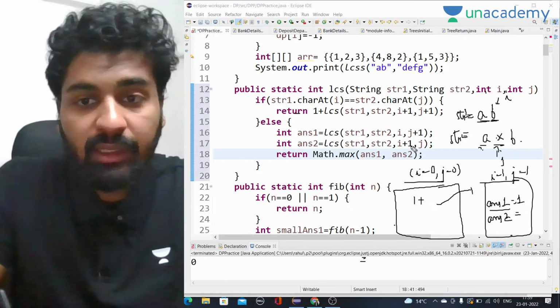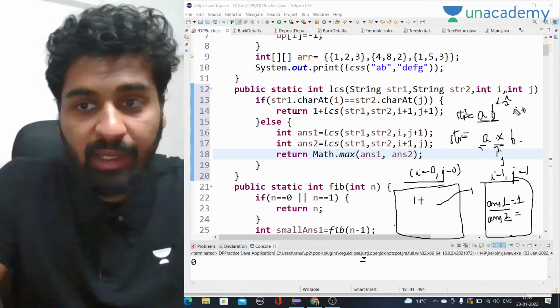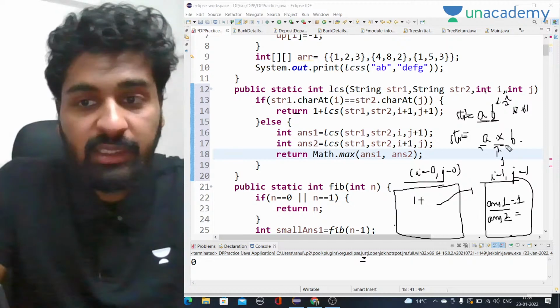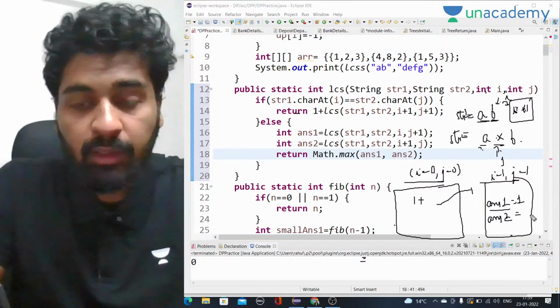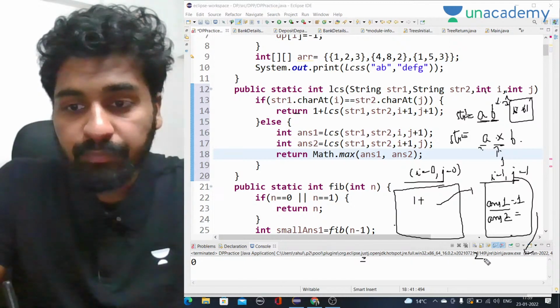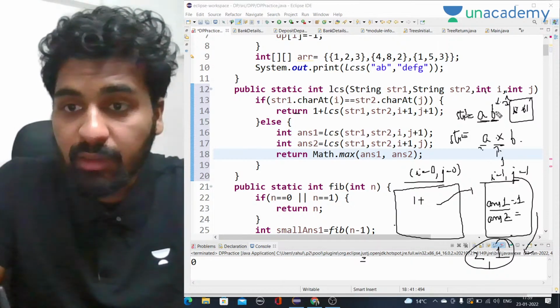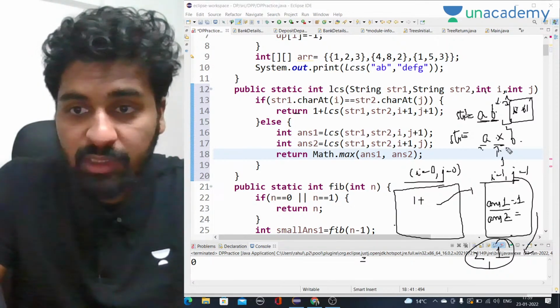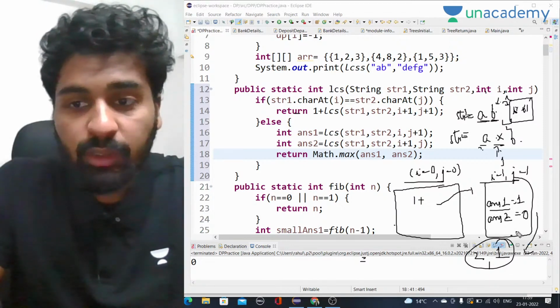Answer 2 will be I plus 1 and J. I plus 1 and J means that I will move forward and come to the empty position, and J will be at the same position. If even one of the strings becomes empty, we have to return 0. So when it calls for I plus 1, I was 1, so it is 2 and J is 1. Here 2 means out of the string. If one of the strings becomes empty, there cannot be anything common after that. So here we have to return 0.